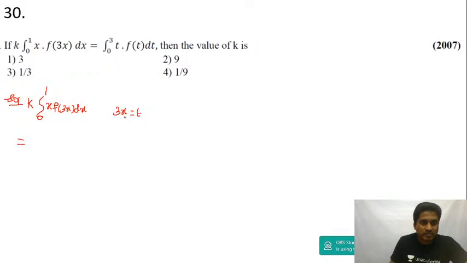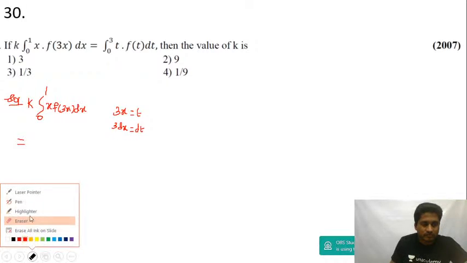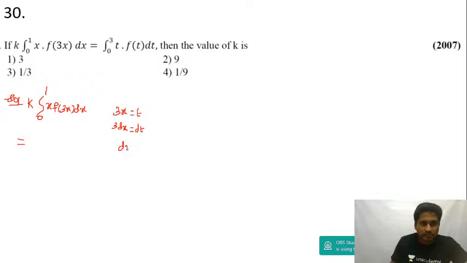If I differentiate, you get 3 dx equal to dt, and dx is equal to dt upon 3. Let's call it equation 1, guys. When x is equal to 0, t equal to 0. When x is equal to 1, t equal to 3.